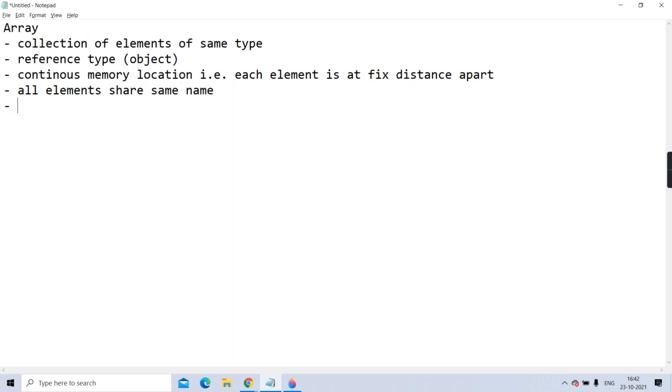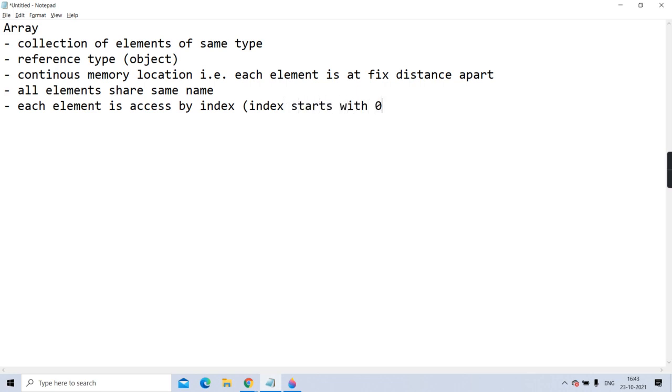Each element is accessed by index. You have to access each value by mentioning the index. All the elements share the same name, a common name. But how will you identify each element? By index, using a subscript operator, that is the square bracket. It's called a subscript operator. So each element we access by index, and the index starts with 0.